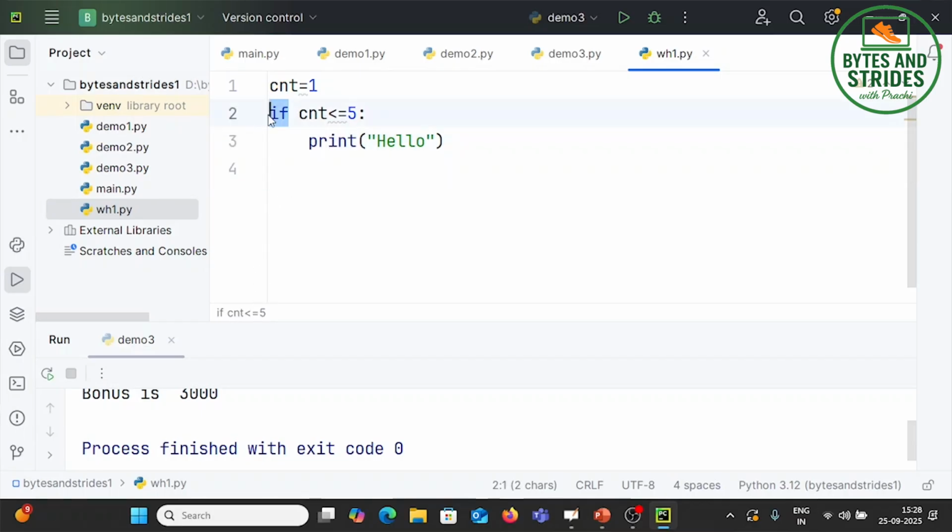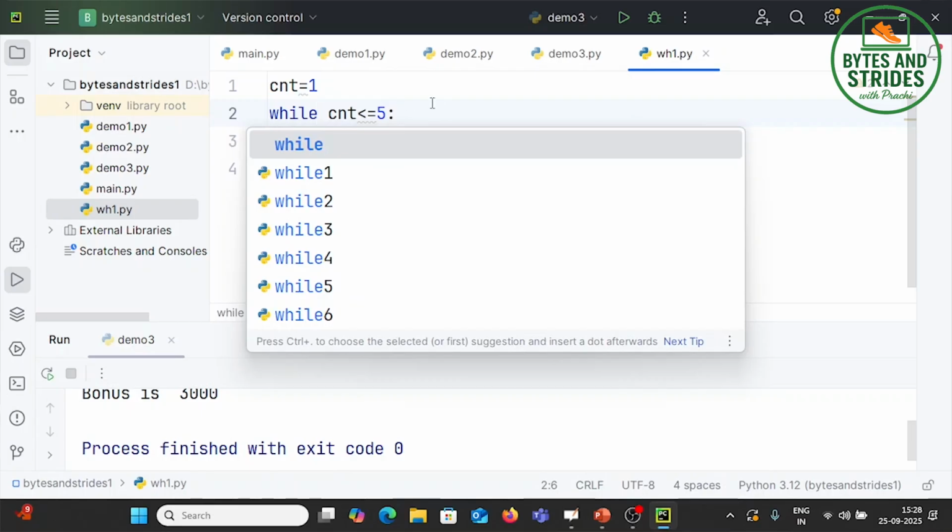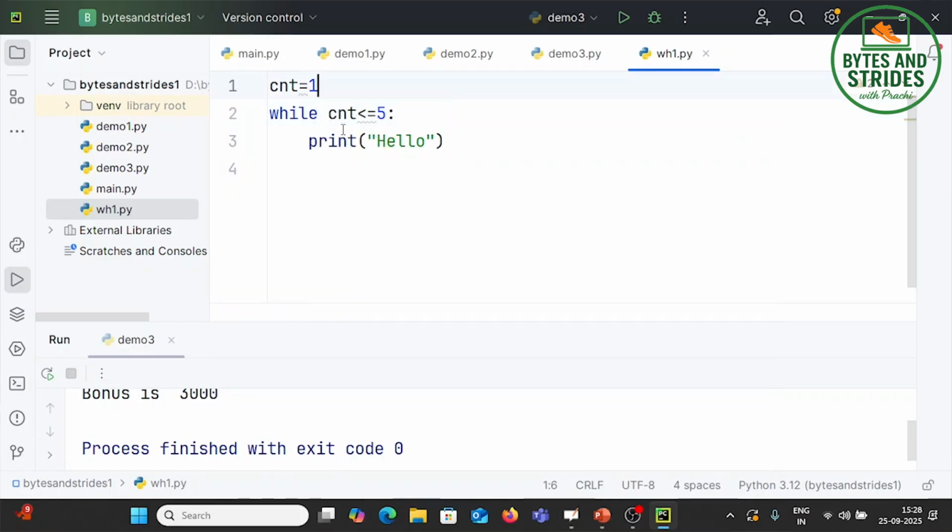Instead, if I replace this if with while, what is going to happen? 1 less than or equal to 5, yes, it will print hello. Now my count has to go from 1 to 2. So I increase the value of count by 1. Count equals count plus 1. Alternatively, count plus equals 1.